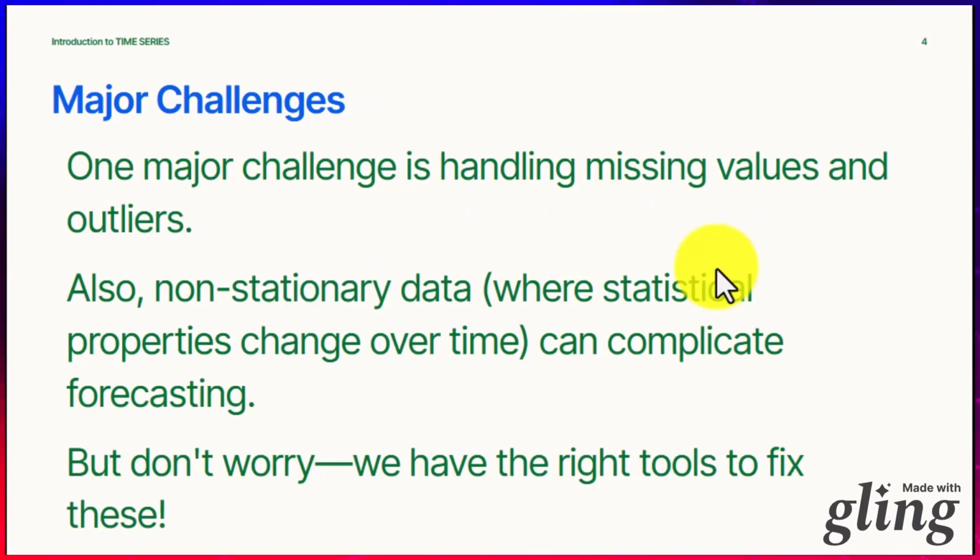Let's look at the major challenges of time series. One of the major challenges is missing values and outliers. If you are new to the world of data science, when we talk about outliers, the one out of many things, the one that stands separate from the rest, is what we refer to as an outlier. Another challenge is non-stationary data, where statistical properties change over time, and it can complicate forecasting. I don't want you to worry, because in this video I'm going to show you the right tools to fix these issues.